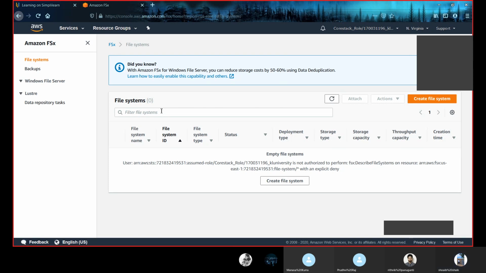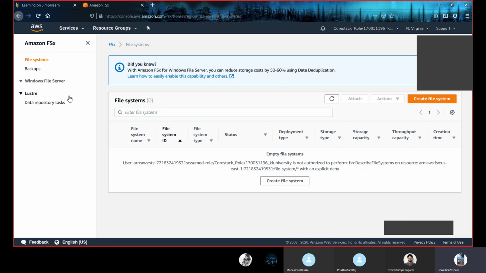Now, with Amazon FSx, we can launch highly durable and available Windows file systems. These file systems can be accessed from thousands of compute instances using the industry standard SMB protocol. And Amazon FSx generally eliminates the typical administrative overhead of managing Windows file servers.